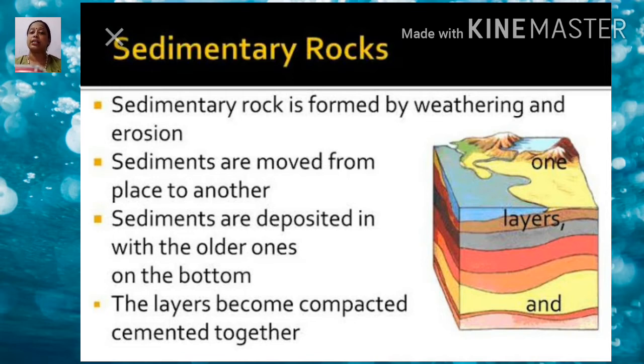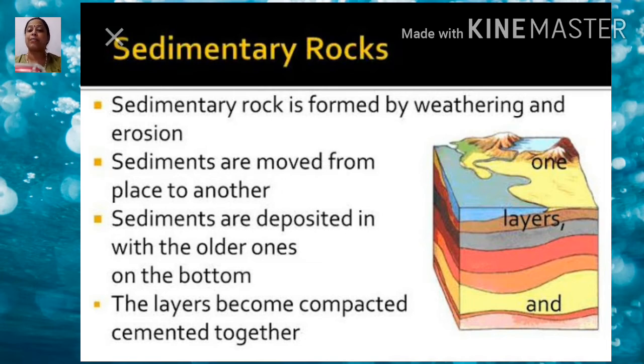These small pieces of rock, carried by wind, water or ice and deposited in the seabed or on land, but mostly under water, are called sediments. These sediments are compressed, hardened and cemented together to form layers of rocks. That is called sedimentary rocks, which are stratified rocks.